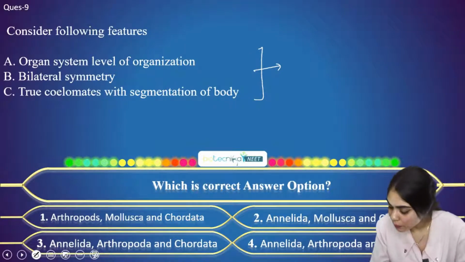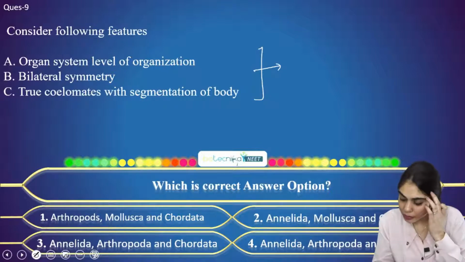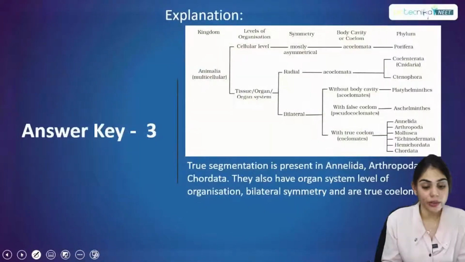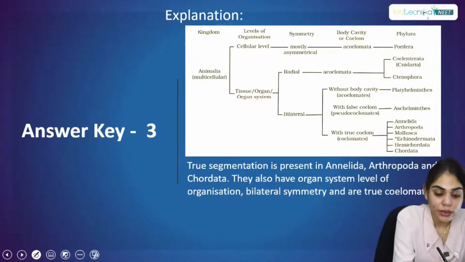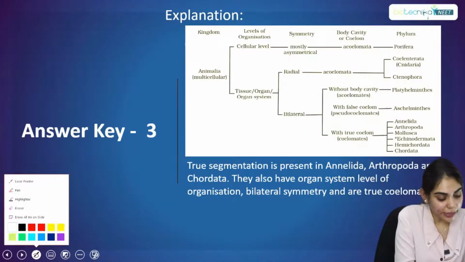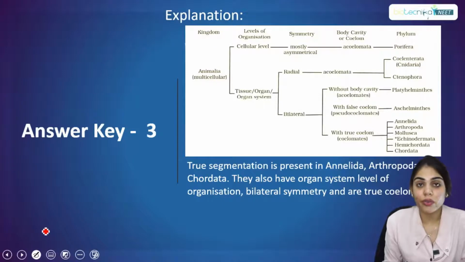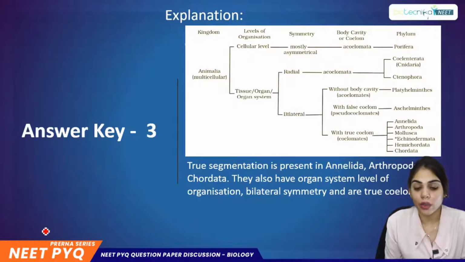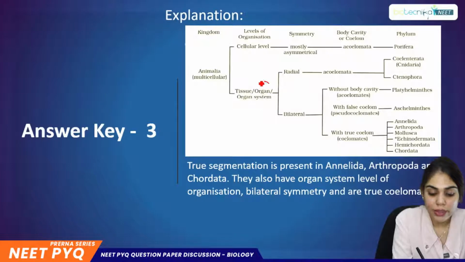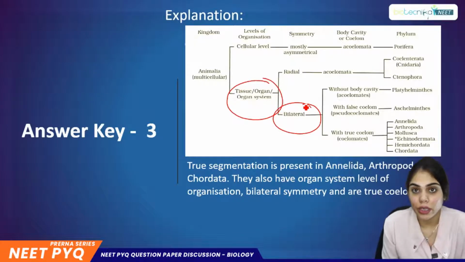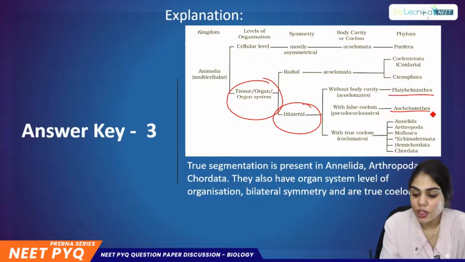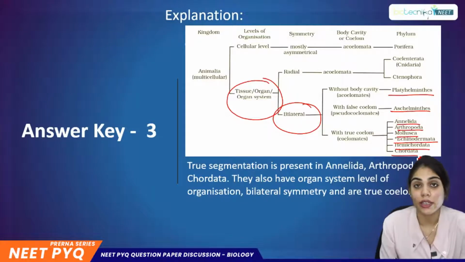Option A. Very good, Mati. Shivani, well done. So now let's see how it is option A. If you have revised all your concepts, you have gone through this diagram too. What is this diagram about? This is a diagram for phyla, all different kinds of animal organization. So you have the organ system level of organization. Here it is asking for bilateral symmetry. And under bilateral symmetry, we have Platyhelminthes, Aschelminthes, Annelida, Arthropoda, Mollusca, Echinodermata, Hemichordata, as well as Chordata.